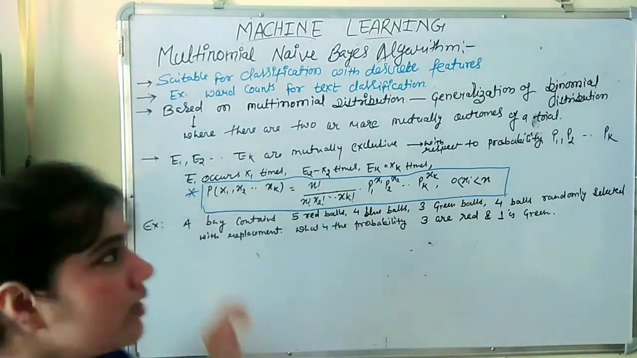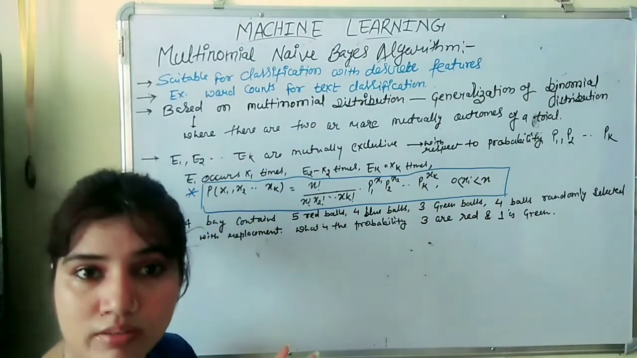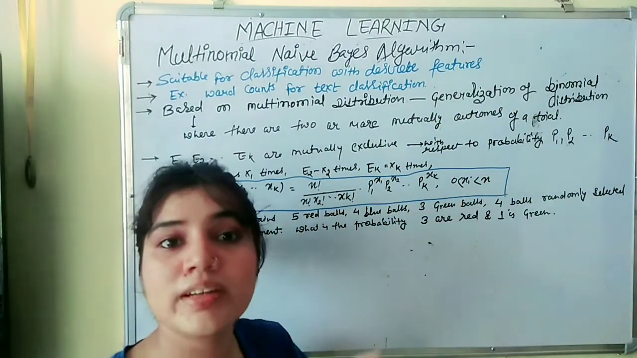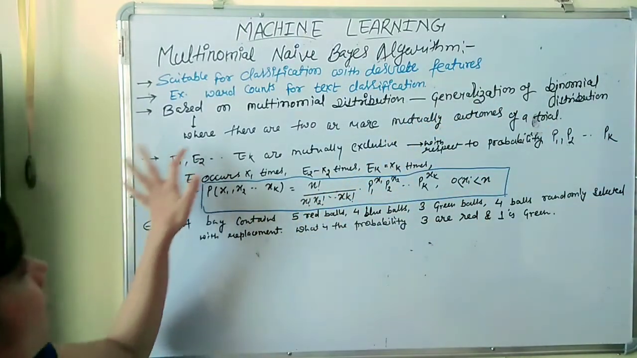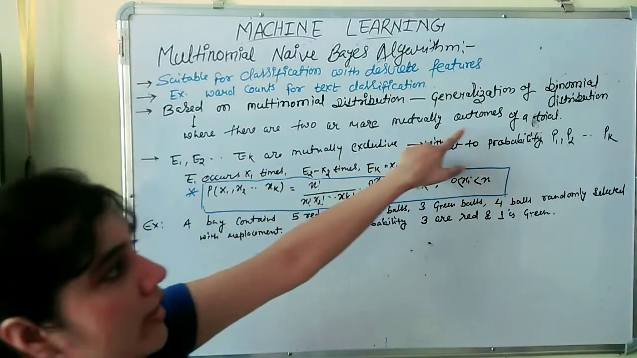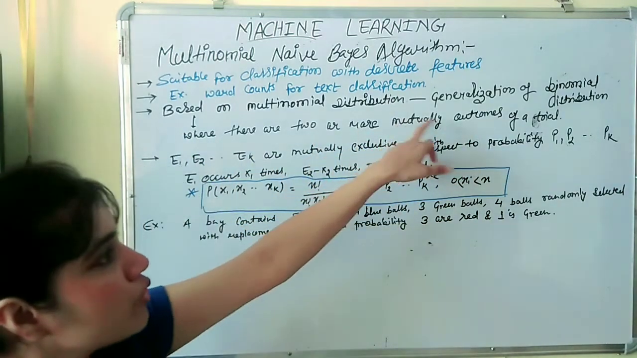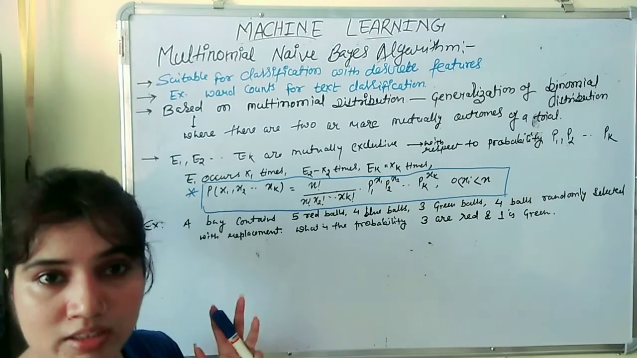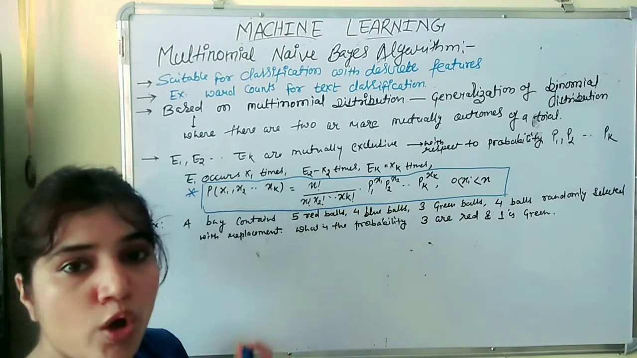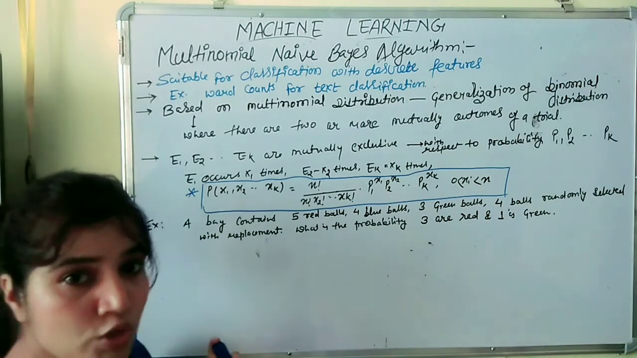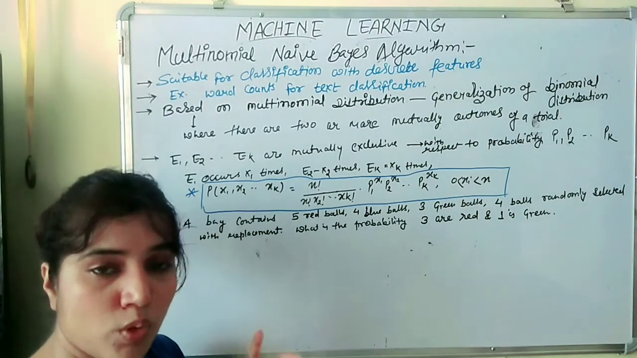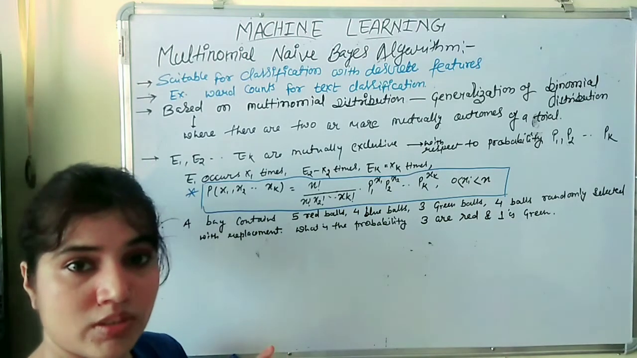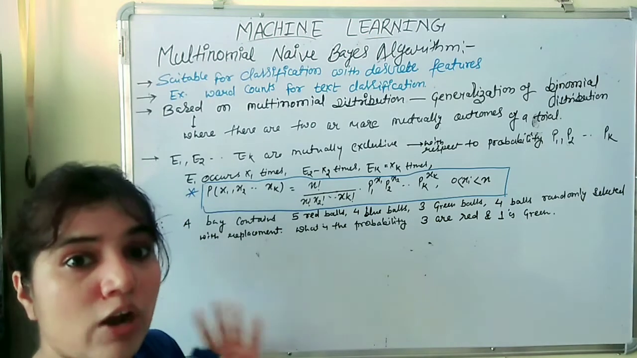It is based on the multinomial distribution. What does that mean? It is a generalization of the binomial distribution, where there are two or more mutually exclusive outcomes of a trial. Suppose in any experiment there is a fixed number of trials, and in each trial there are two or more outcomes. The outcomes are disjoint to each other. They are unique outcomes; every event has unique outcomes.